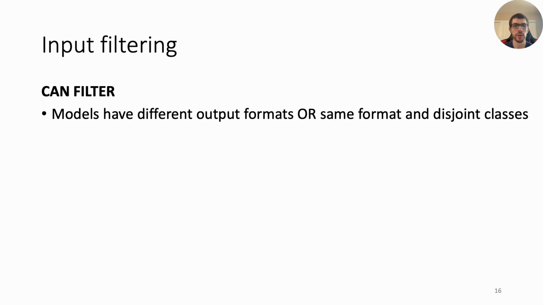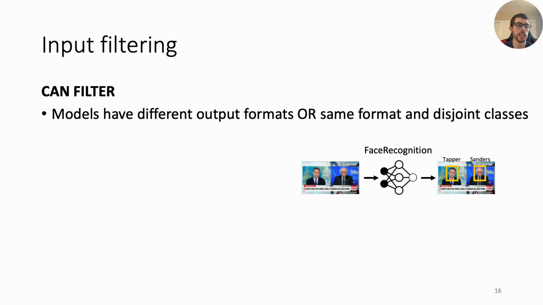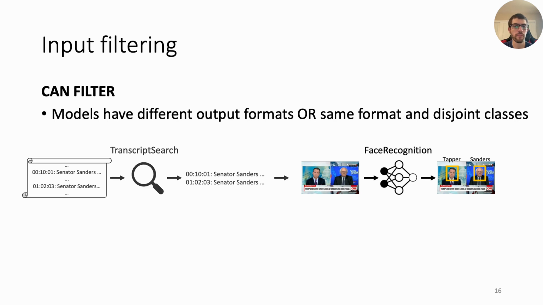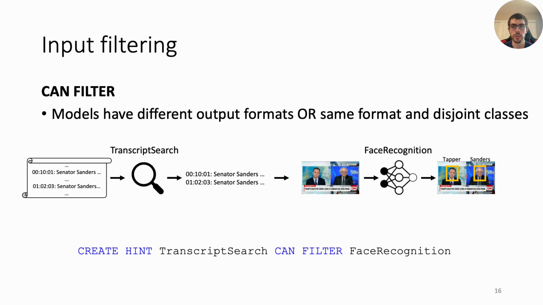Let's say we would like to find Bernie Sanders. A standard way to do this is to use a face recognition model that produces labeled bounding boxes. This can be unnecessarily expensive though, especially if a lot of frames have faces other than Bernie Sanders. A cheaper way to do this can be to use the transcript. We can search for mentions of Senator Sanders and only process those frames with the face recognition model. This is again expressible with a one-liner, where transcript search can filter for face recognition. And once again, this is domain knowledge that is not going to be figured out by a system.